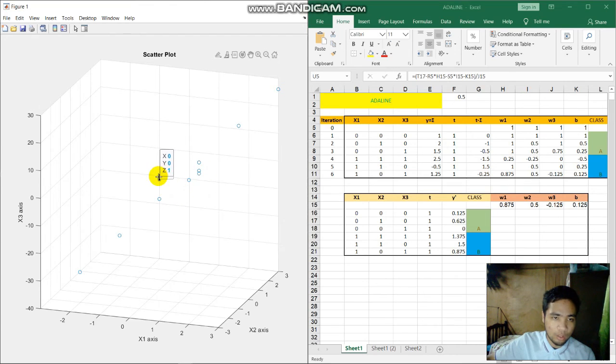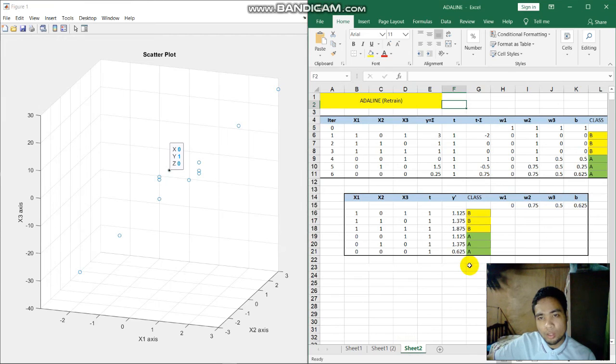000 is A, 001 is A, and 010 is A. We can see the top of the separation is for the cluster A, and the bottom is for the cluster B, and we can assume the accuracy is 100%. For the second task, we need to retrain: B to the top, and A to the bottom.